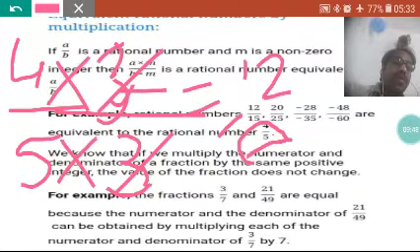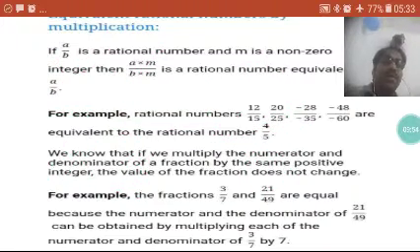Otherwise my result will be totally different and it will become wrong also. So 3 and 3 will be cancelled. It is 4 by 5 only, but we have to find the equivalent number. So 4 3s are 12, 5 3s are 15. So 12 by 15 is the first.